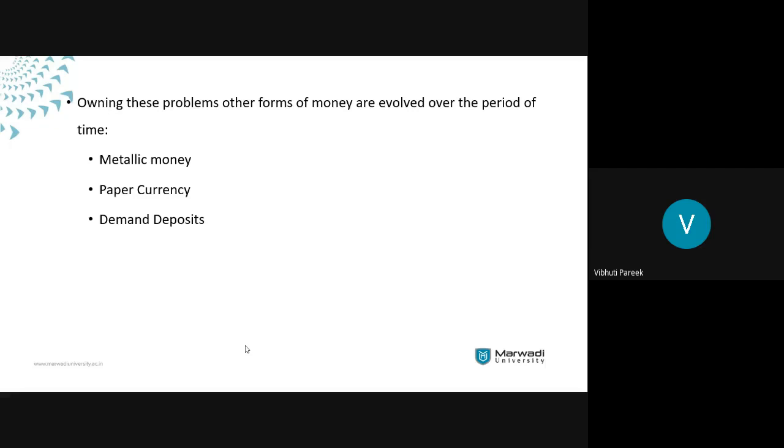Now, who created these metallic coins and paper currency? It was the government, the central bank, and the legal tender, in the sense that they enjoy a legal status in each and every country. So they are the ones who have created this paper currency and metallic coins.